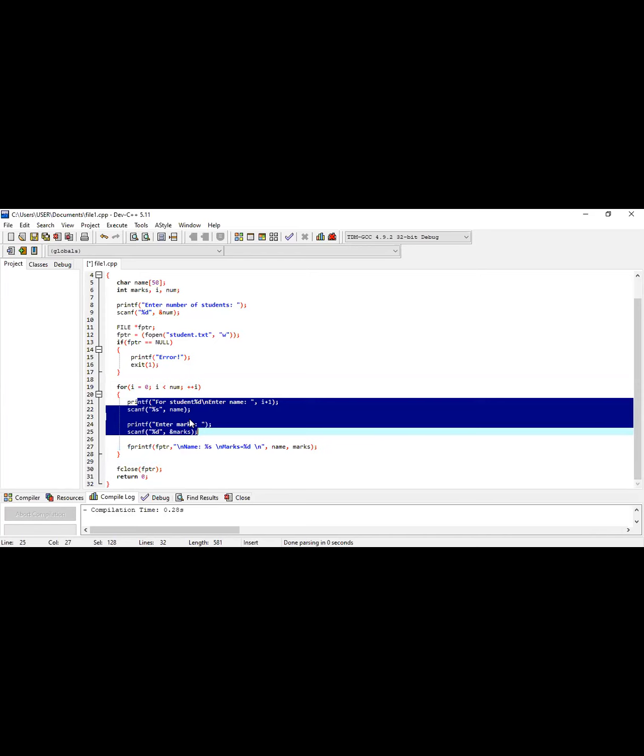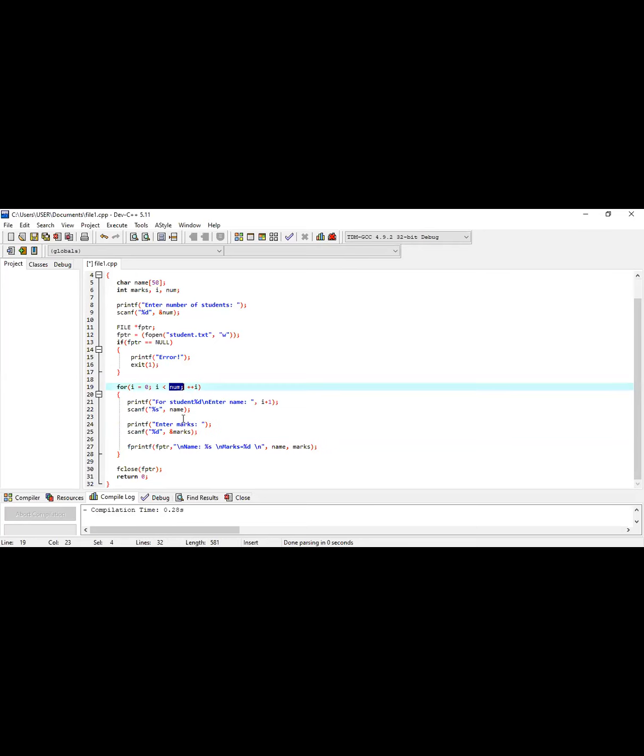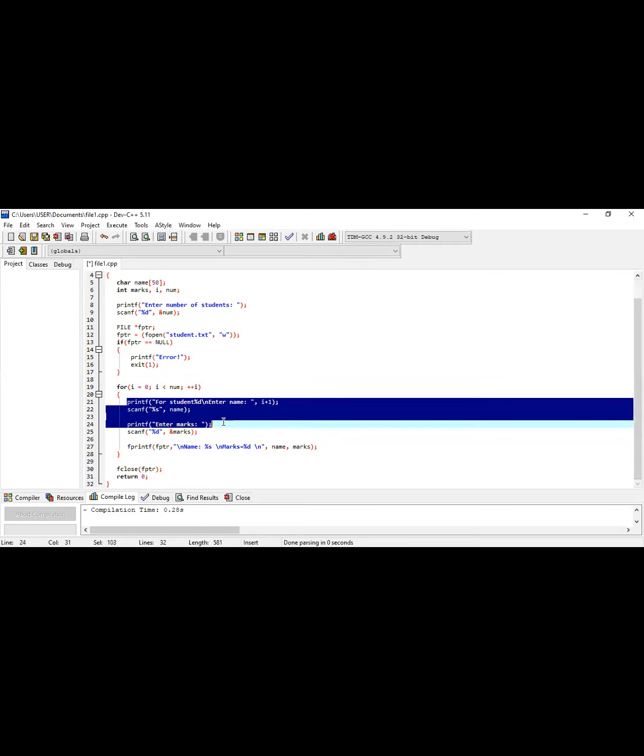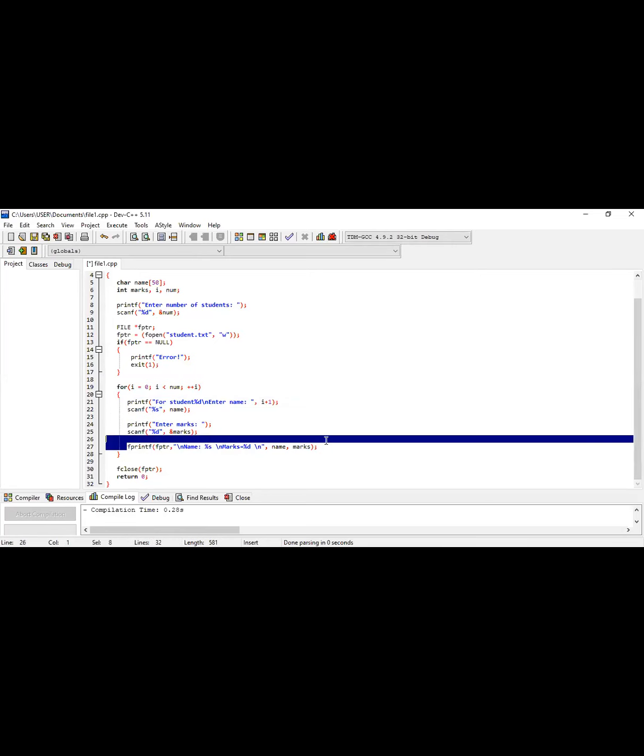Whatever your student count is, maybe 5, maybe 10, maybe 50, it totally depends on this num. First of all, the compiler collects all that information from the user. After that, in the same loop, all that information is written onto your file.